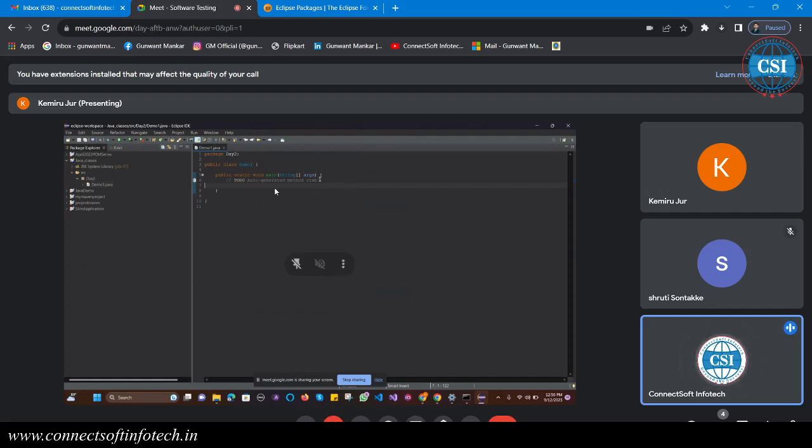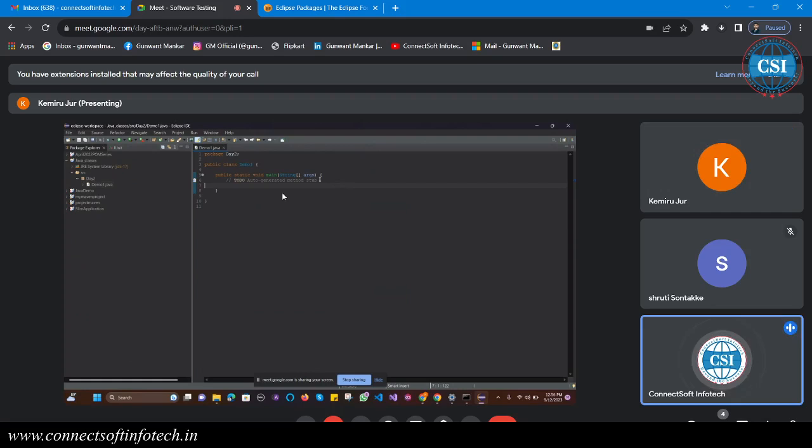So here I want to print a message. Which method is used? System dot, and Java is case sensitive. Whatever program we wrote yesterday, the same program we are writing here.